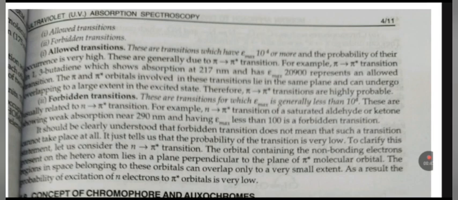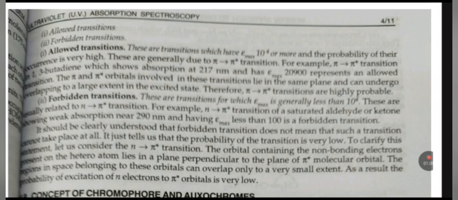For example, the pi to pi star transition of 1,3-butadiene shows absorption at 217 nanometer and has epsilon max 20,900, representing an allowed transition. Therefore, pi to pi star transitions are highly probable.